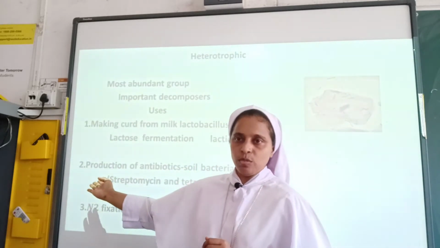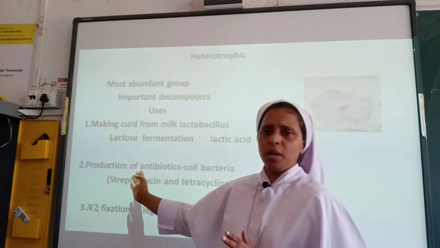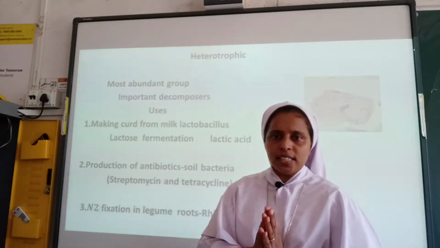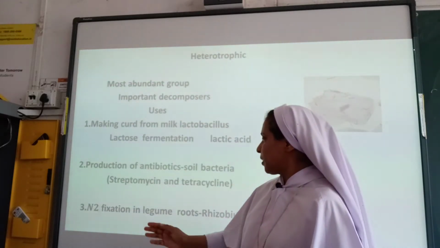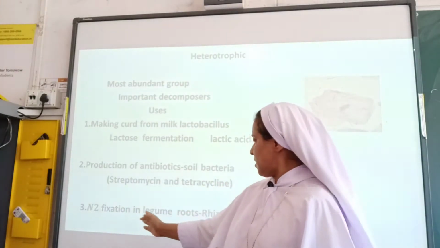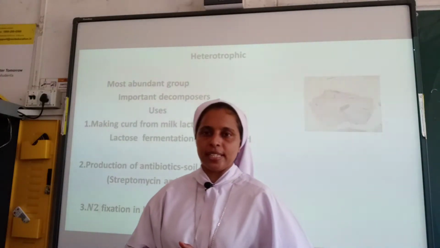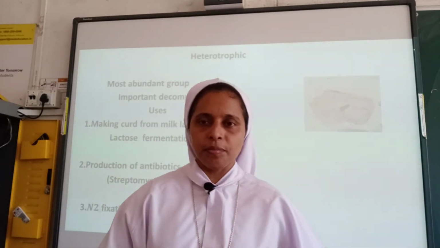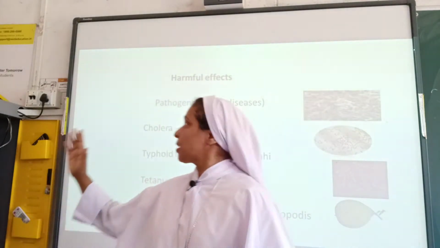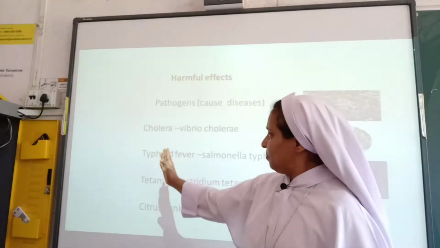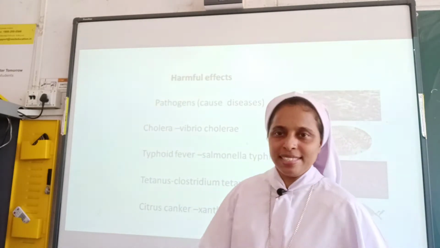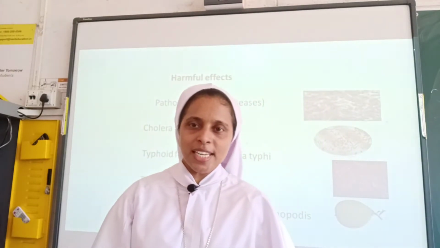As I have told you, some soil bacteria are the sources of streptomycin and tetracycline. N2 fixation takes place in leguminous plants with Rhizobium. Also, we have talked about the harmful effects and the pathogens: cholera, typhoid fever, tetanus and citrus. Yesterday we just went through this.